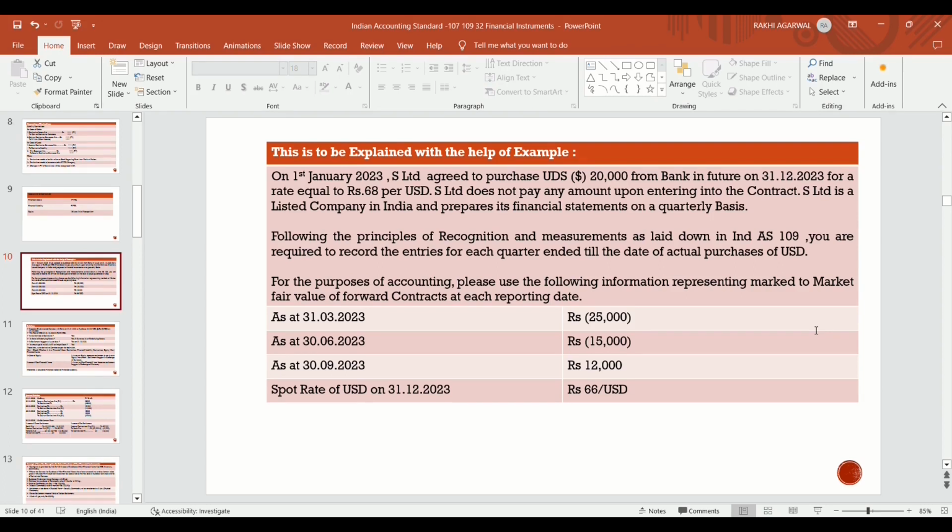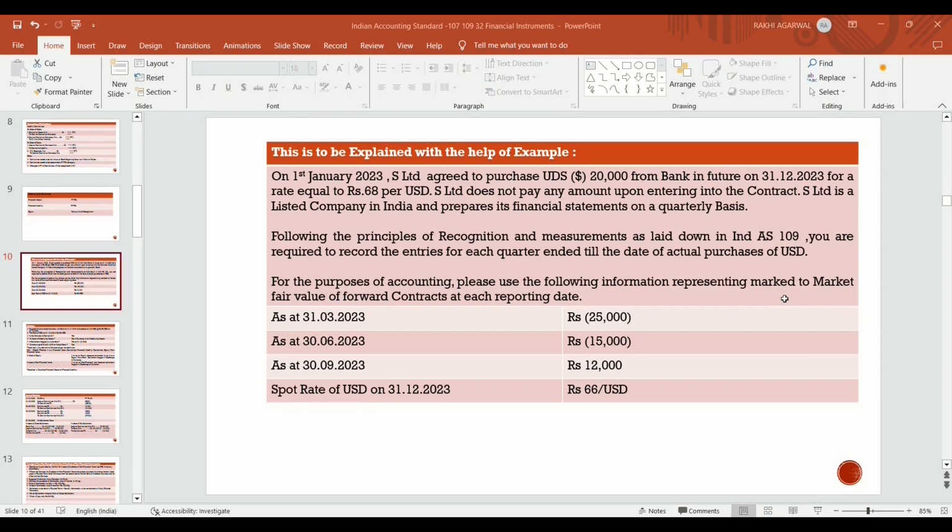So 13,60,000 minus 25,000 becomes 13 lakh 35,000. So the rate per unit of currency becomes 66.75. So 66.75 is the rate on 31st March 2023. So there is a loss of 25,000.